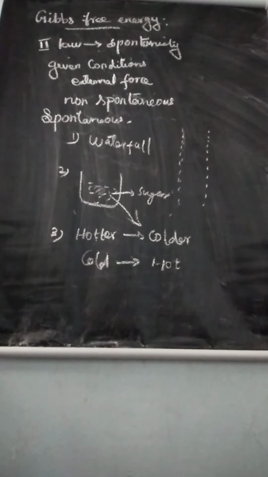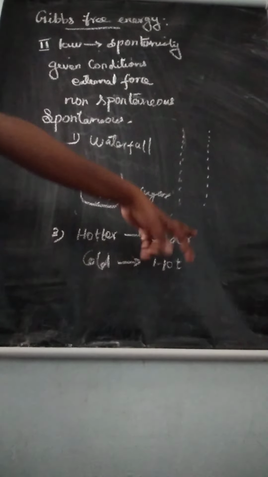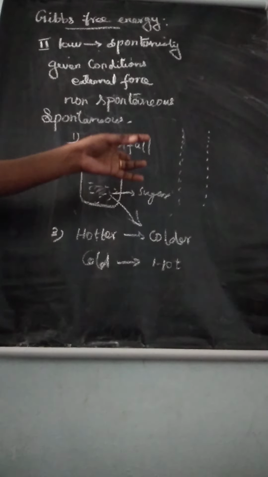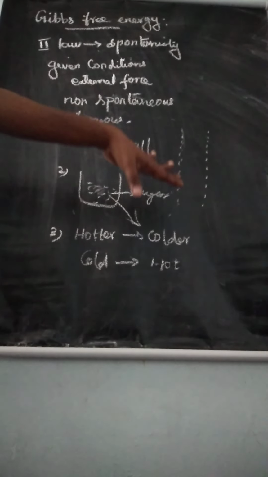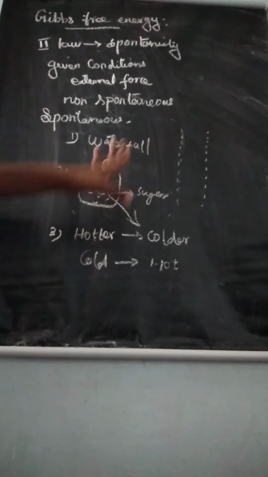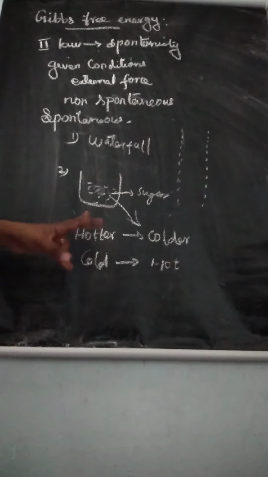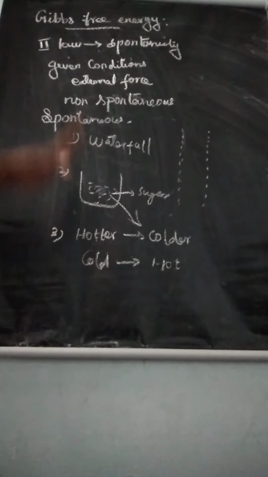So we learned three examples. First, a waterfall runs downhill but never uphill. Second, sugar dissolves in a cup of coffee but never reappears in its original form. Third, we can transfer heat from a hotter object to a colder object, but not from a colder object to a hotter object.